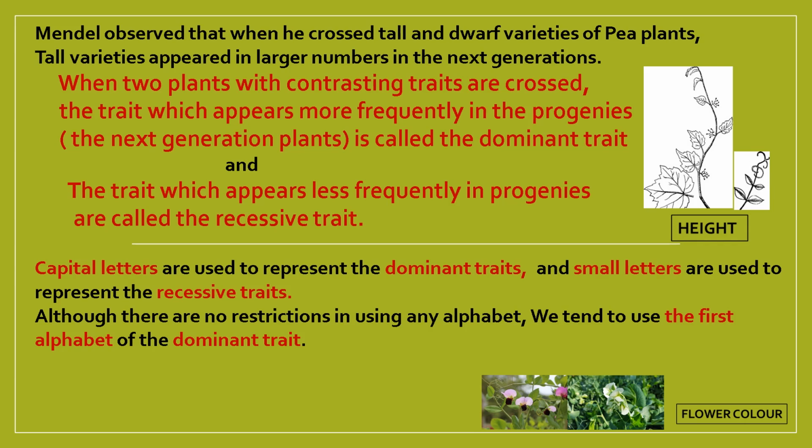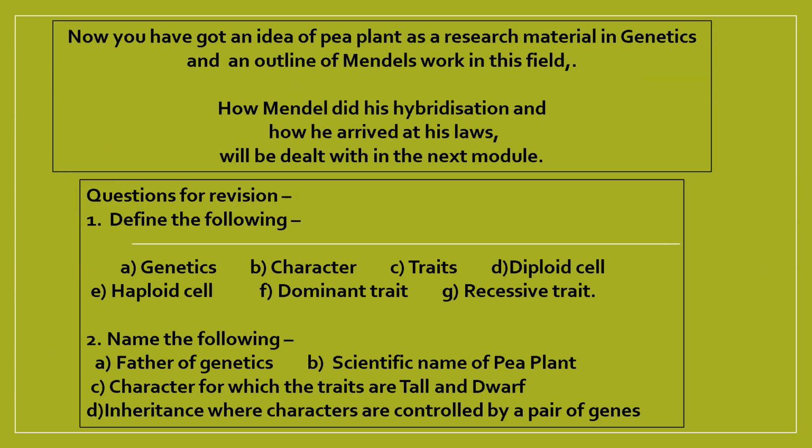But we normally tend to use the first alphabet of the dominant trait. For example, in height, tallness is dominant, so we use T for the character height. Similarly, in flower color of pea plants, purple was found to be dominant, so we use the alphabet P for flower color in pea plants. Now you would have got an idea of pea plants as a research material in genetics and an outline of Mendel's work. Now how he arrived at his laws will be dealt with in the next modules.